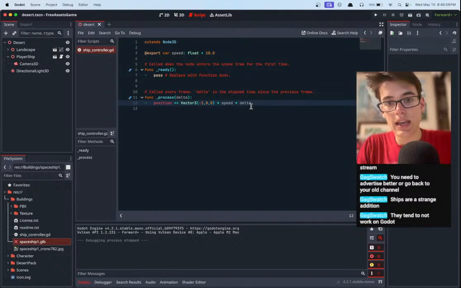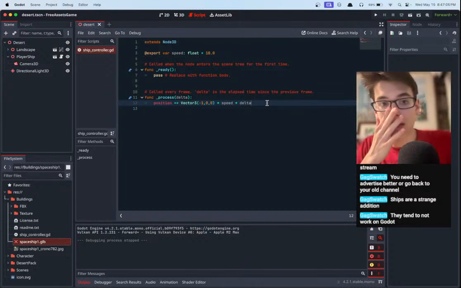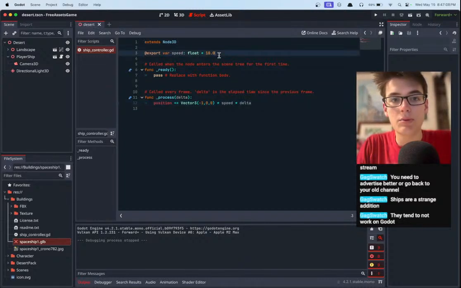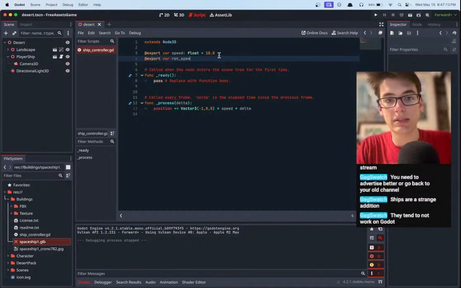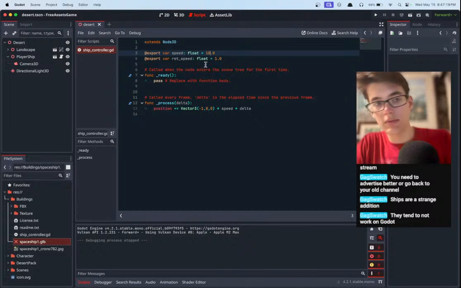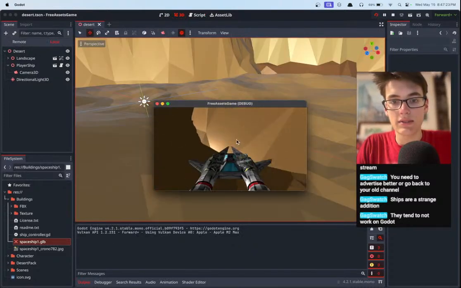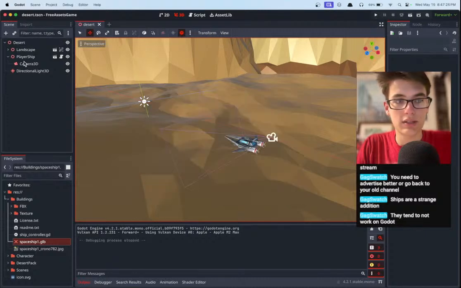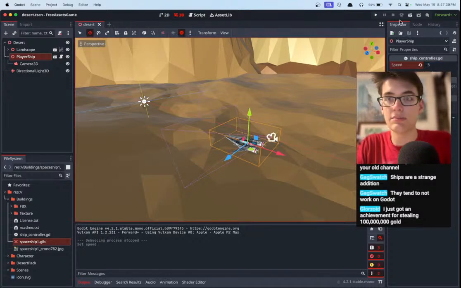Let's go ahead and... So position is already doing this. But we also need to adjust the rotation, so we need to rotate a little bit. We probably need another variable, export variable rotation speed, another float, set this to 1. I don't really know what these variables are going to end up being. I think this one was a little too high as well, so we may want to play around with that. I think we're a little bit too fast of a spaceship, because we instantly pretty much complete getting outside of that level. So let's maybe tone ourselves down to like a 3-speed spaceship.